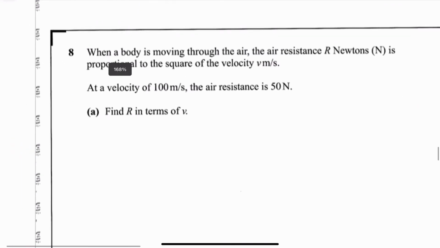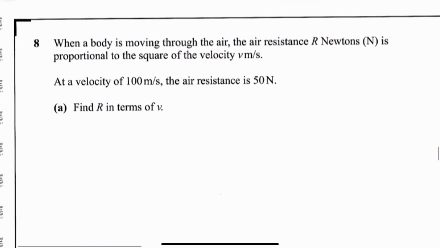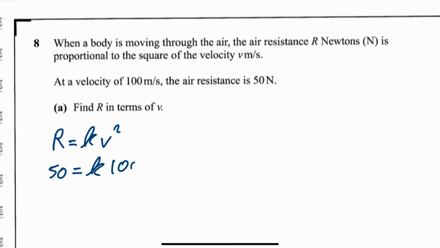Okay, question 8, tricky question. It says, when a body is moving through the air, resistance R newtons is proportional to the square of the velocity v. So air resistance R is proportional to the square of the velocity v. That's what you've got. It says at a velocity of 100, the air resistance is 50. So 50 is equal to k times 100 squared. So that's 50 is equal to 10,000 k.